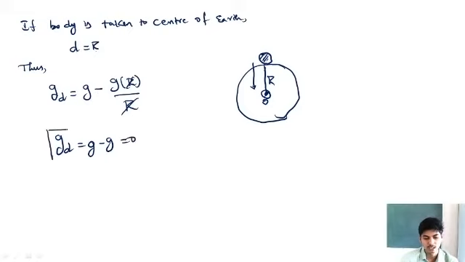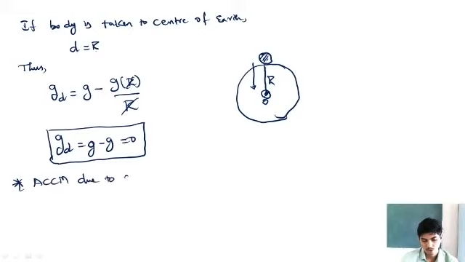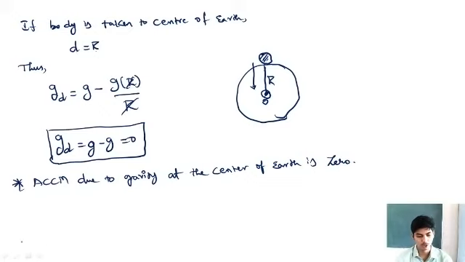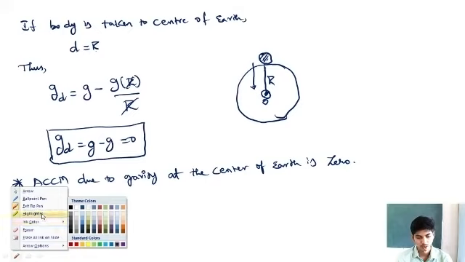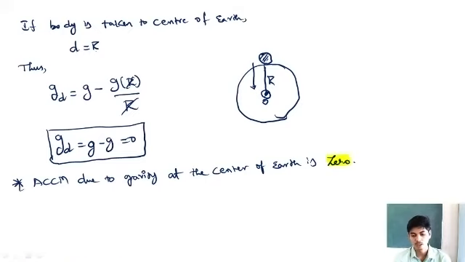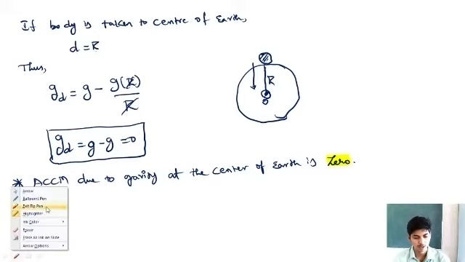So what is the acceleration due to gravity at the center of the Earth? The acceleration due to gravity at the center of the Earth is 0. So if you take a body to the center of the Earth, the acceleration due to gravity becomes 0.